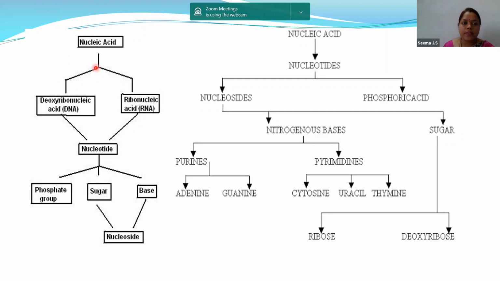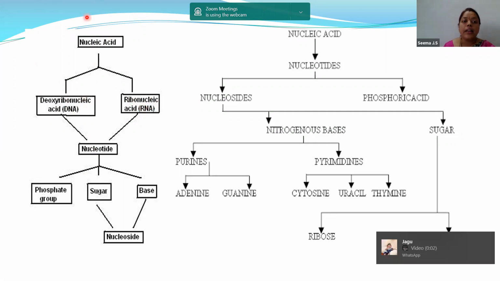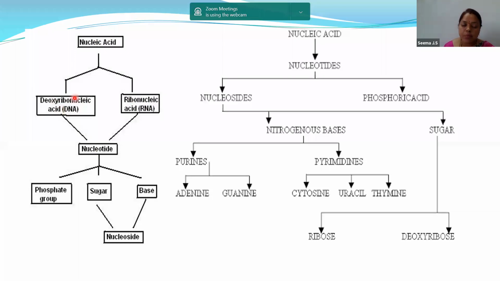From the beginning of the topic itself, we are discussing DNA, RNA. In the name itself, deoxyribonucleic acid, ribonucleic acid. That means nucleic acids are 2, only 2. What are they? Right now, deoxyribonucleic acid and ribonucleic acid. Now, both are made of nucleotides. As children, I was telling you, the backbone of the DNA is made up of sugar and phosphate. And in between the DNA, we have bases.